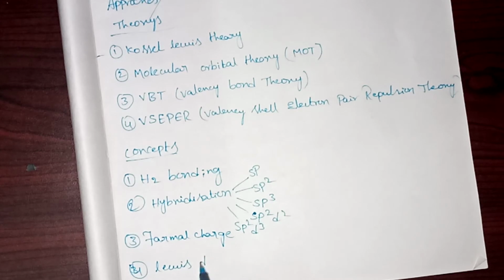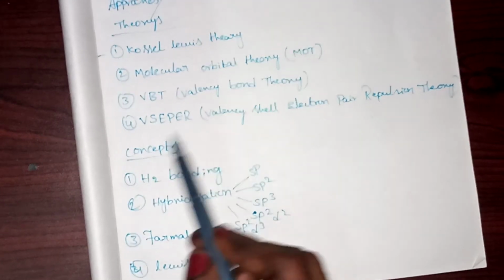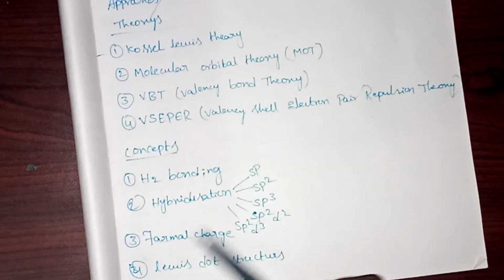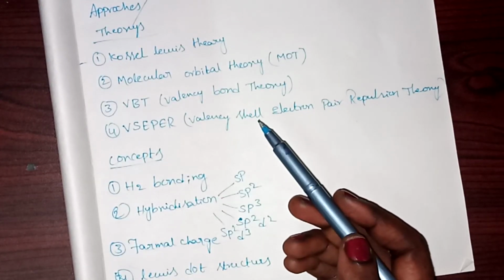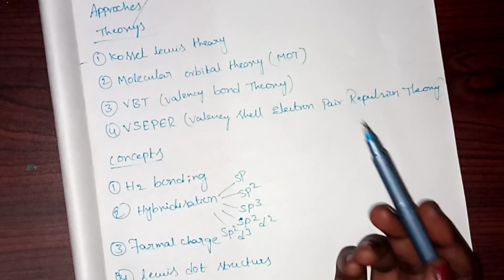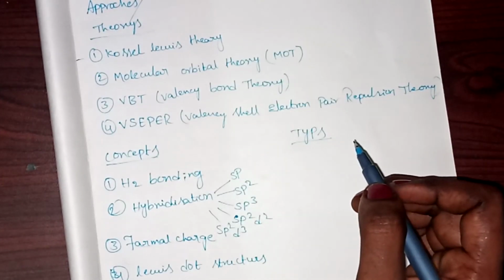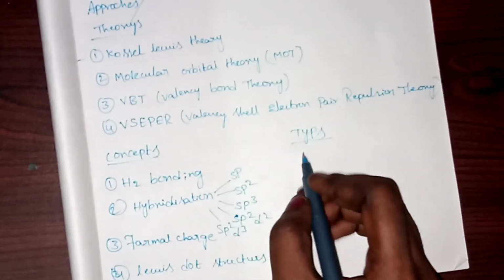These are the basic concepts you will cover in this chapter, the most important topics. Apart from these topics, your NCERT also gives you information about the types of bonding. So we will discuss the types now. How many types are there? In this whole chapter, let us summarize: approaches, concepts, and types.